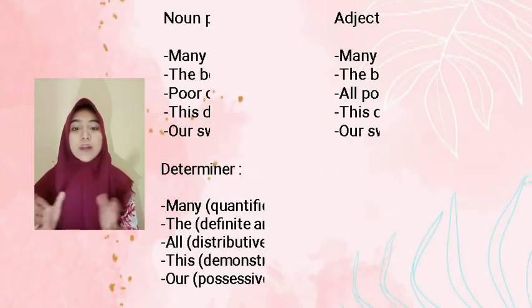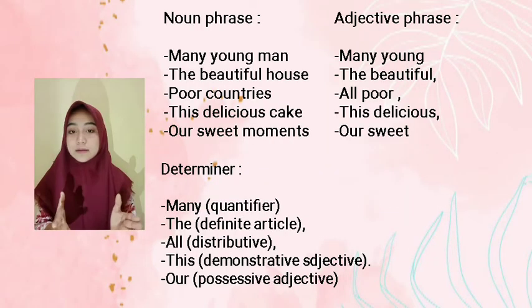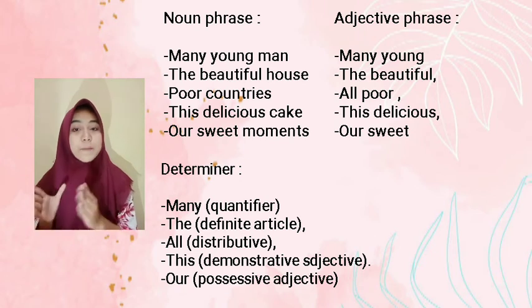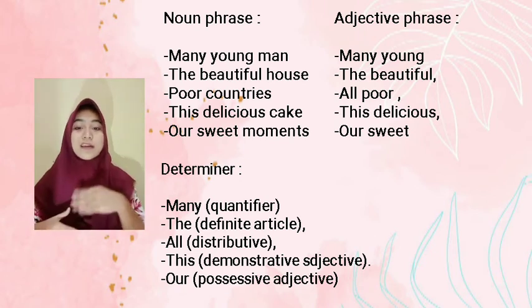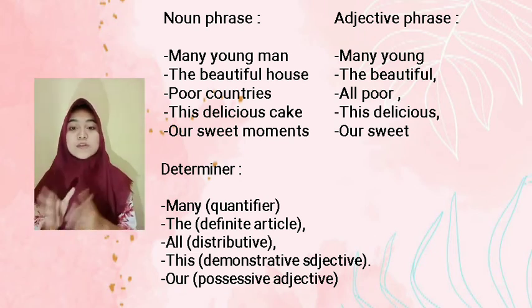For example, in noun pairs is many young men. In adjective pairs is many young, and the determiner is many. Many is quantifier.